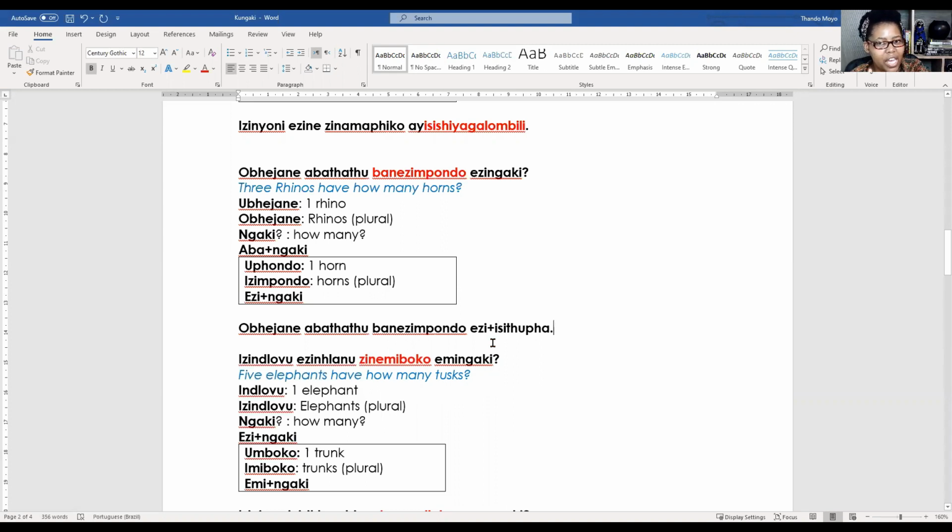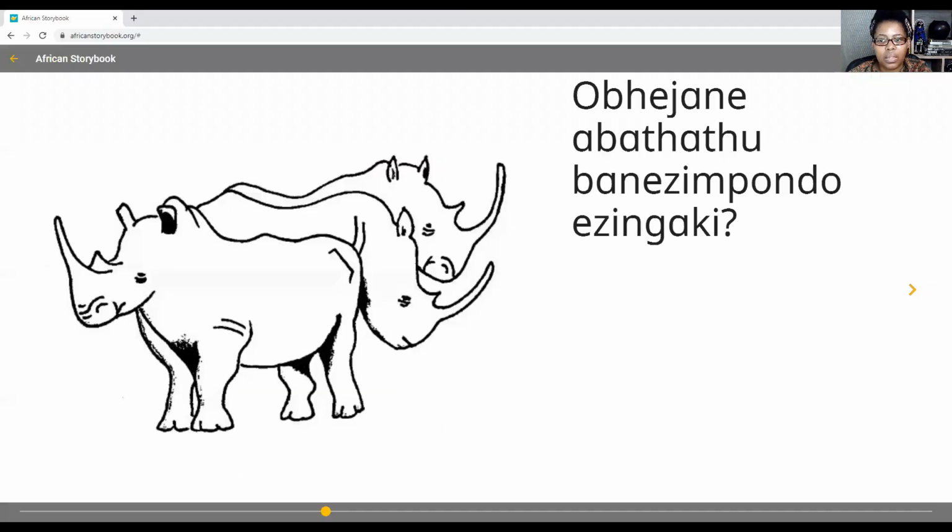Remember, we cannot have 2 vowels following each other in isiZulu. We can't just say ezi isithupha. You see? So what do we put in? Because the number is starting with an I, we put in a Y, just like we did in the last one we worked on. Now here we are, eziyisithupha. Izimpondo eziyisithupha. That's basically our answer.